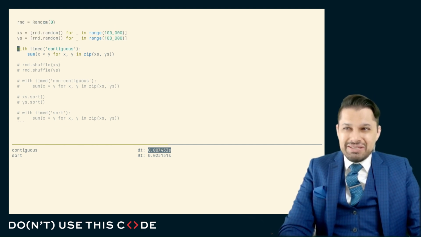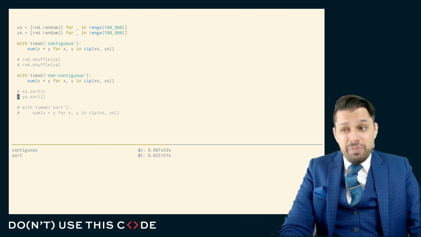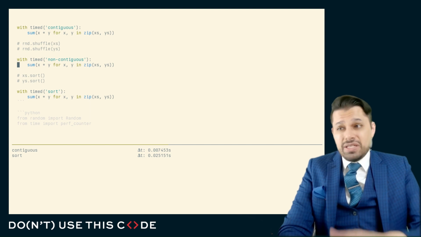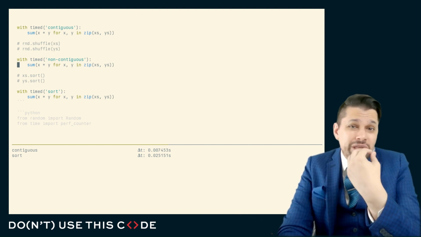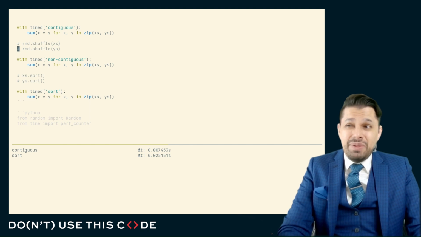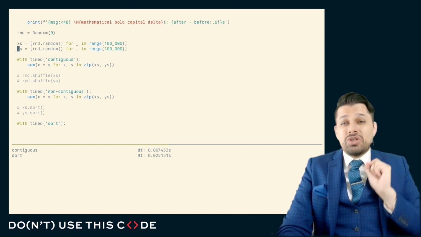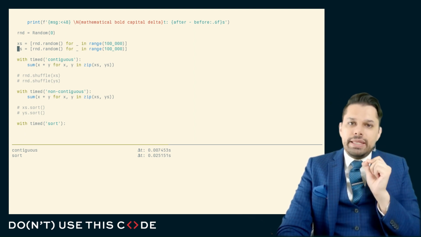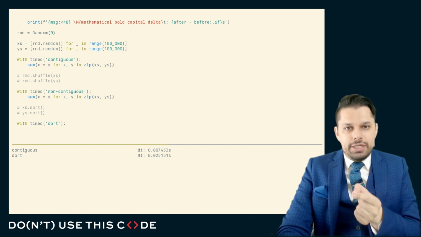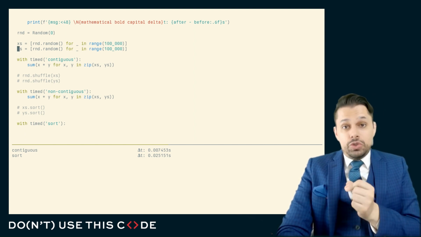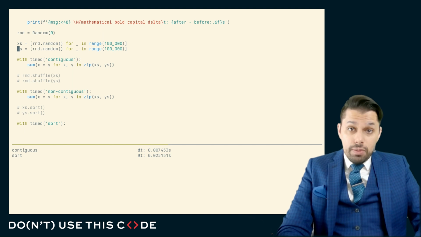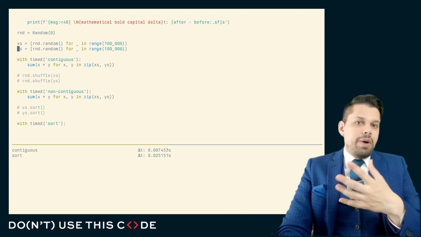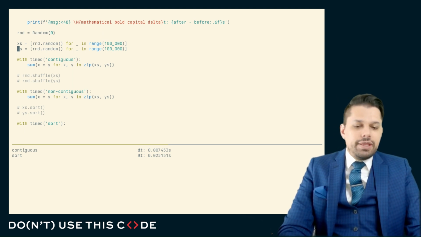And so as a consequence, we may actually have to, as part of our micro benchmarking or timing, really take into account what happens when the data is discontiguous as a consequence of shuffling it or sorting it, because that's the only thing we can rely on ever really existing. And there may be some noise in our example. But what this also tells us is we stand to gain a lot from any structure that gives us the ability to lay out the memory contiguously. And this is why we might reach for a tool like NumPy, or the array module, or some other restricted computation domain that we put together using Cython or an extension module.